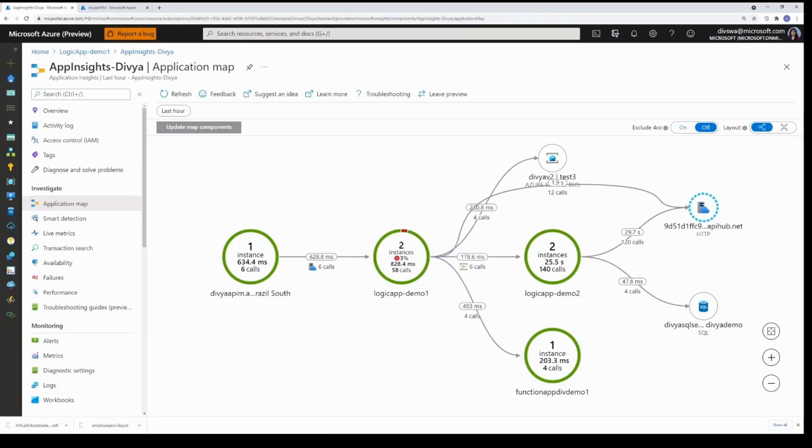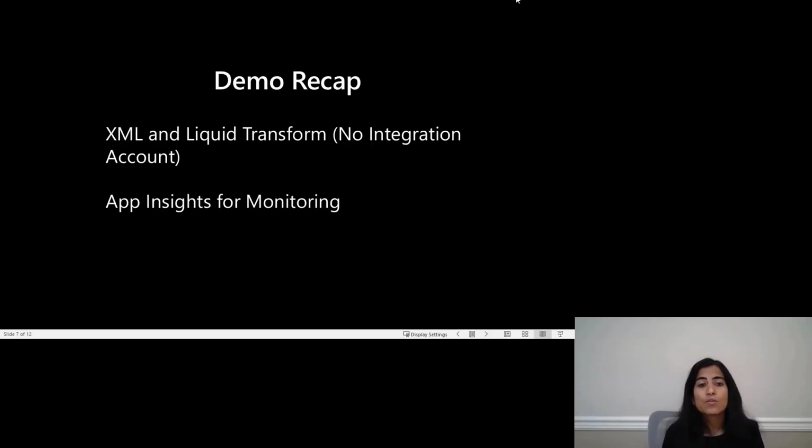So to quickly recap, data transformation in standard Logic Apps can be done locally as well as on cloud without the need for integration account. We acknowledge that customers most of the times use Logic Apps along with other Azure services.